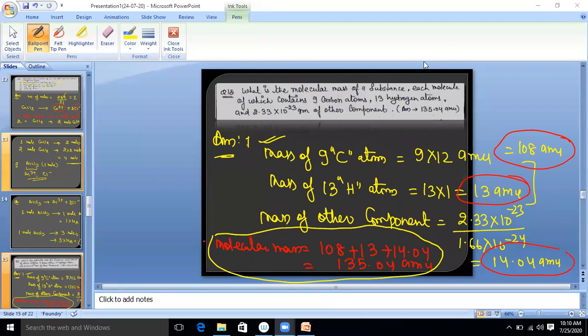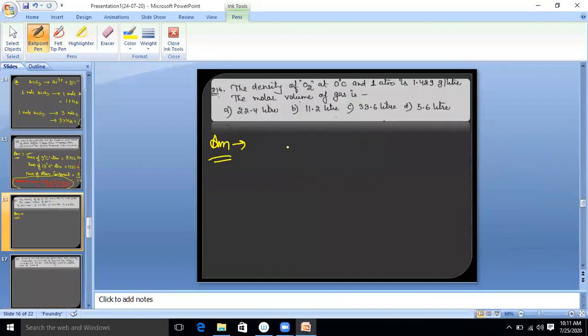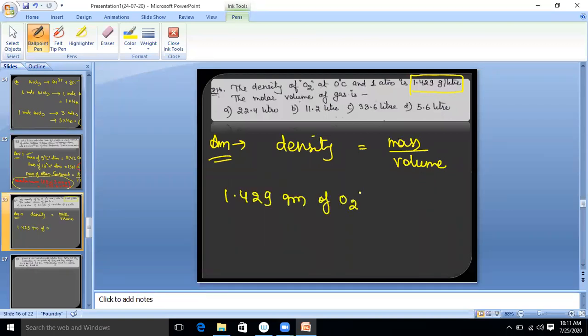Now let's move to the next question. Who is going to solve it? Do fast. Tell me, density is equal to what? Mass upon volume. In the question, density is given as 1.429 gram per liter, means 1.429 gram of O2 is present in how many liters? 1 liter, because density is equal to mass per unit volume. Clear? Now they are asking what is the molar volume of the oxygen gas. So look at.